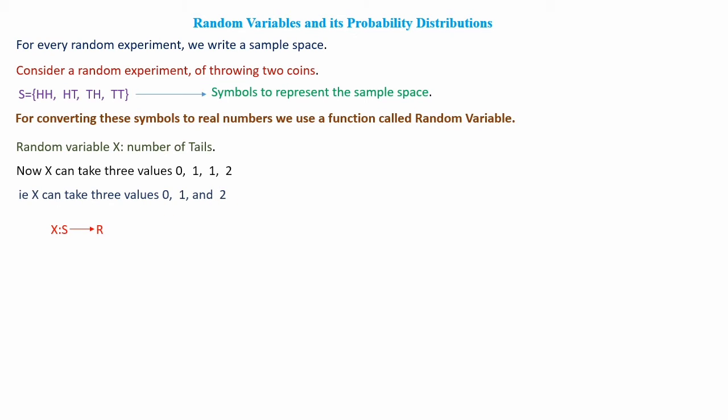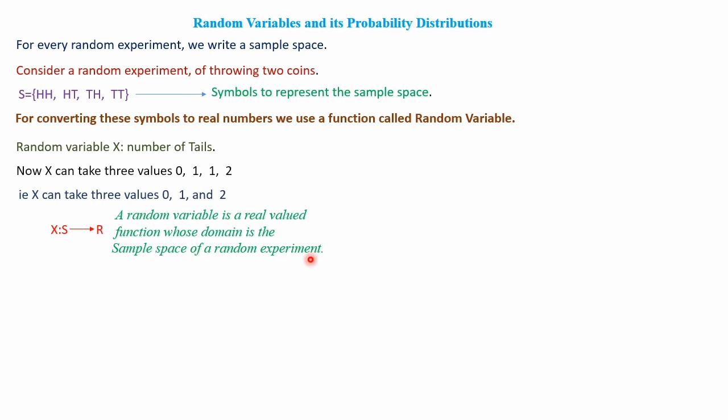Now X is a function from S to R. S is our sample space, and R is the real numbers. X is a function from the sample space to real numbers. This is the definition of random variables. Let's define it. A random variable is a real valued function whose domain is the sample space of a random experiment. So X from S to R.